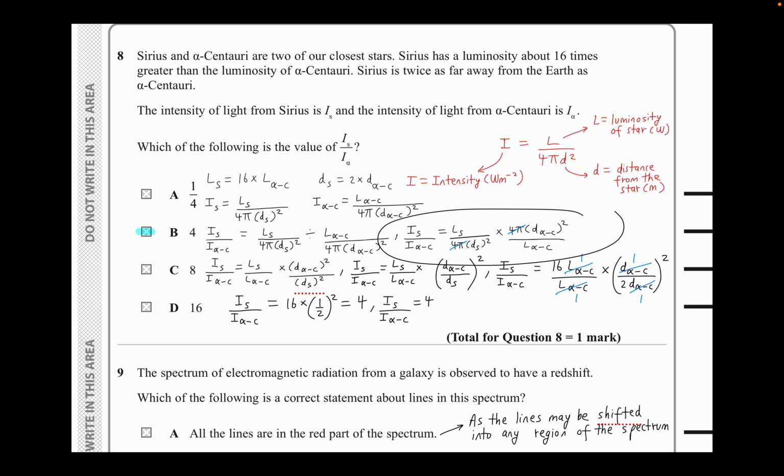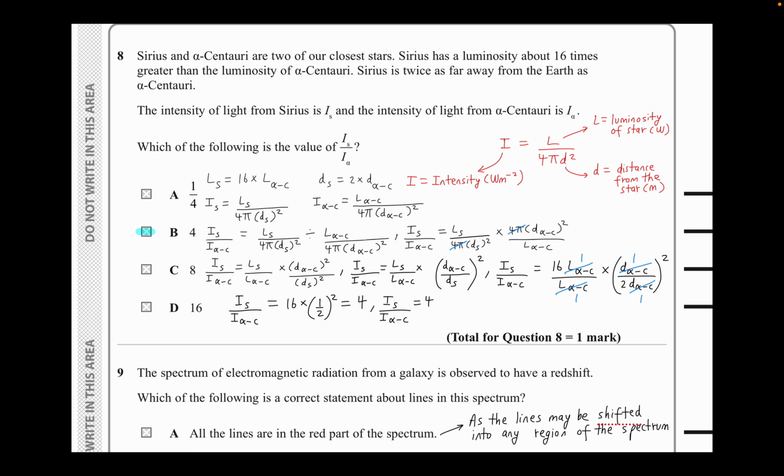You just do some algebra over here. Once you do that, you should be getting this calculation. Now all you need to do is plug in the values for the distance of Sirius and the luminosity of Sirius, and then you can cancel out some of the terms, which leads to a number-based answer, which should give you the value of 4 when you do this rearrangement. So that will make it option B. Option B is going to be the correct answer in this case.